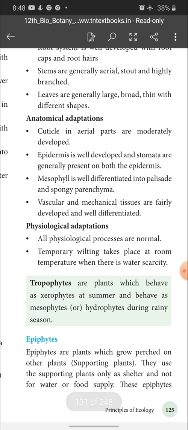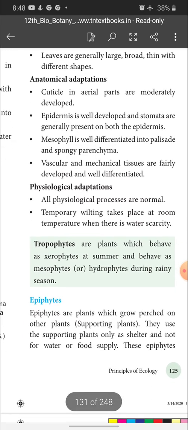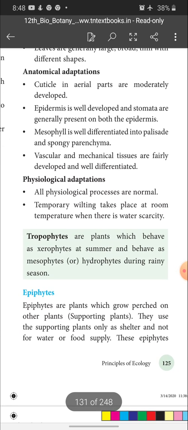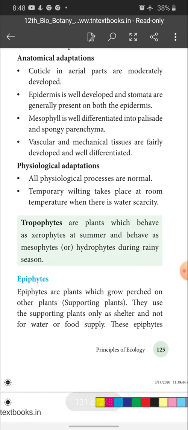Then next one is tropophytes, or plants which behave as xerophytes in summer and behave as mesophytes or hydrophytes during the rainy season. 2-mark question: What are tropophytes? Tropophytes means the plants which behave as xerophytes in summer and behave as mesophytes or hydrophytes during the rainy season. That is called tropophytes.